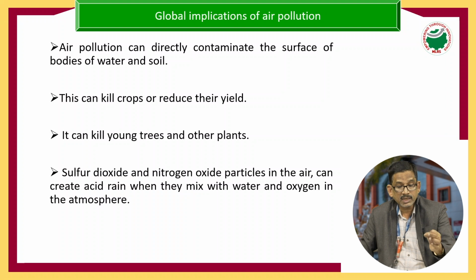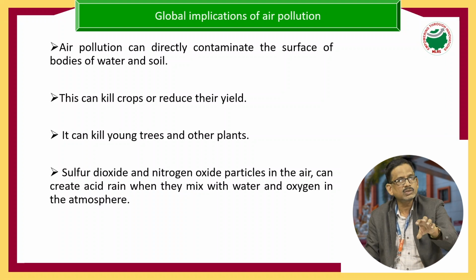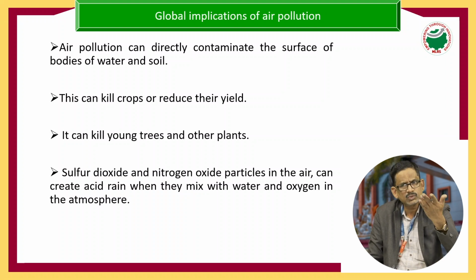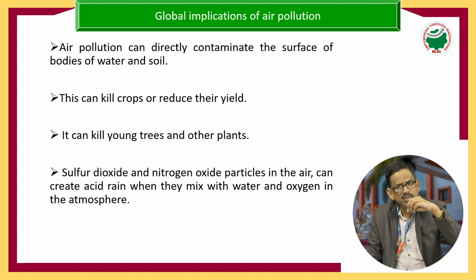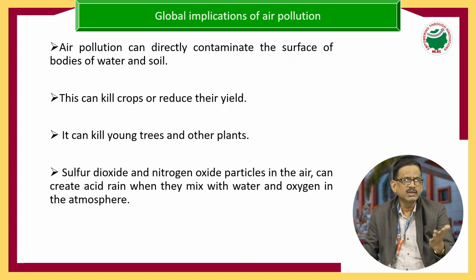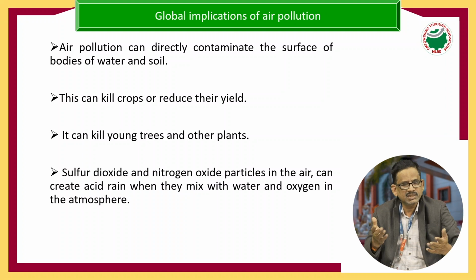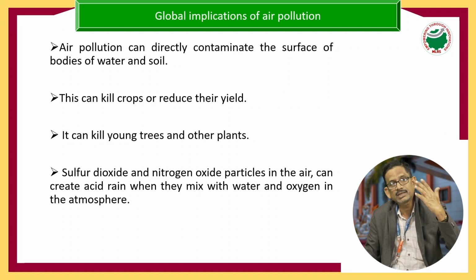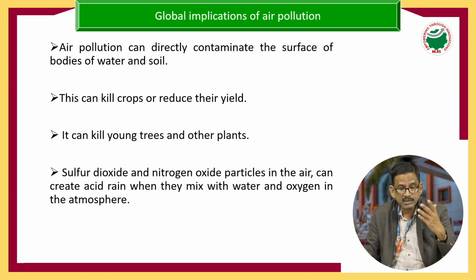Air pollution can directly contaminate the surface of bodies of water and soil. You may doubt why air pollution would spoil the soil. We get vegetables from the soil itself, whether tomatoes or any other vegetables. If the soil is not pure, we don't get pure, fresh vegetables. So that is the problem. This can kill crops or reduce their yield, and it can kill young trees and other plants. The sulfur dioxide and nitrogen oxide particles in the air can also create acid rain.